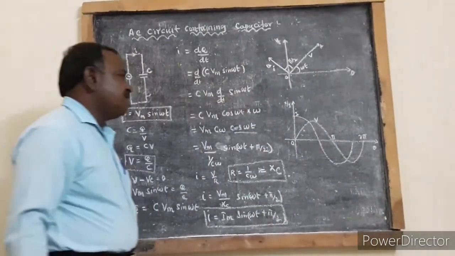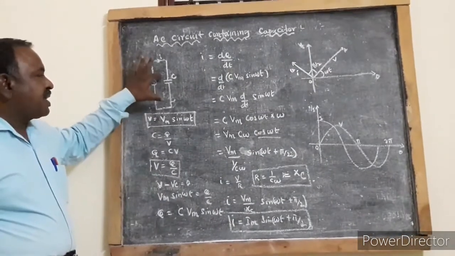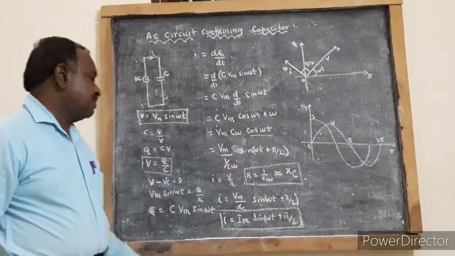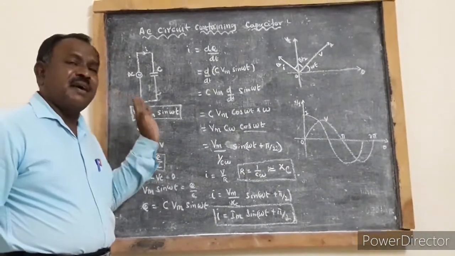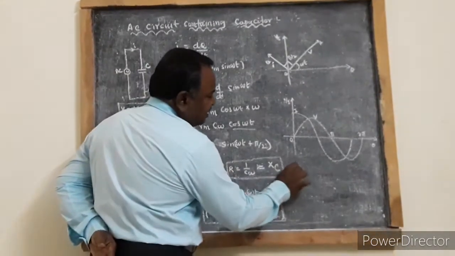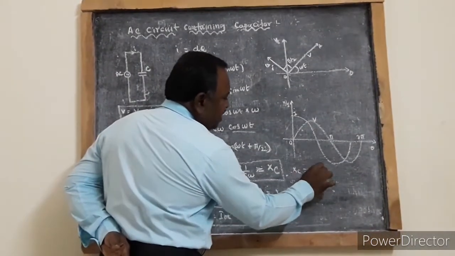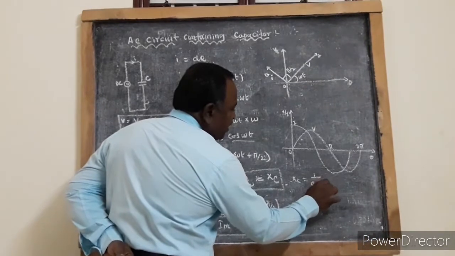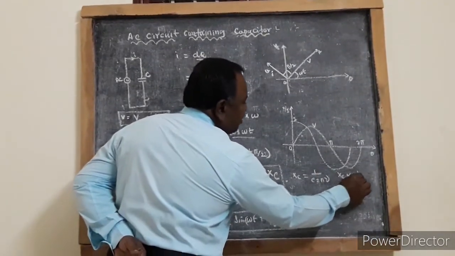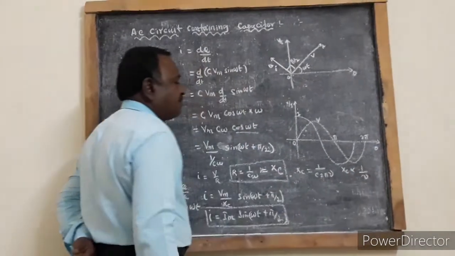Thus we see that when an AC source is connected to a capacitor, current is leading the voltage, or voltage is lagging the current, by pi by 2. Now Xc is equal to 1 by C into 2 pi nu, so Xc is inversely proportional to frequency.